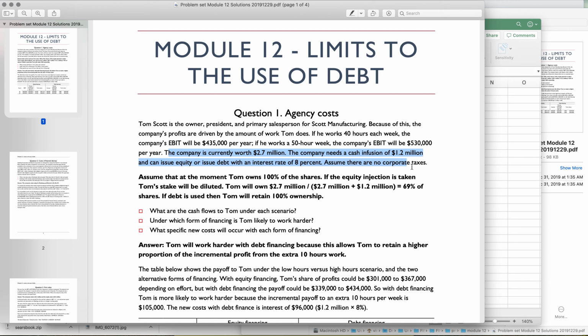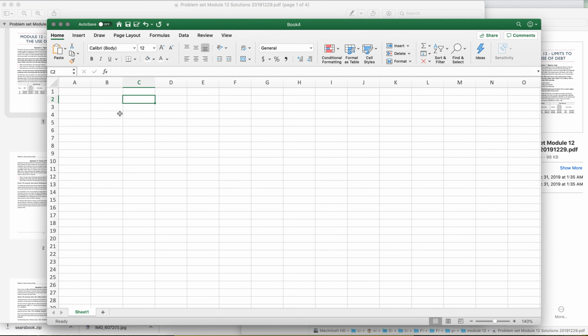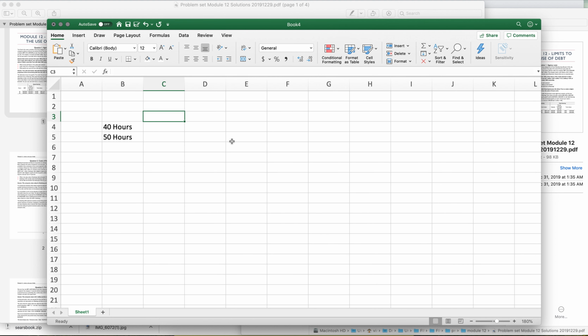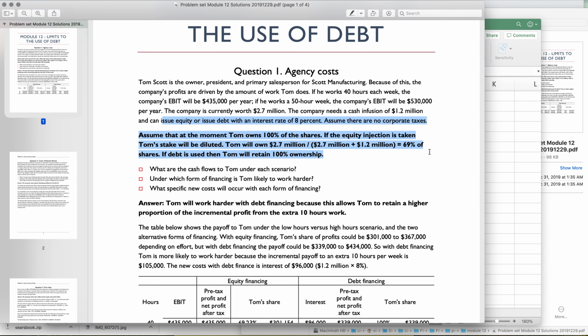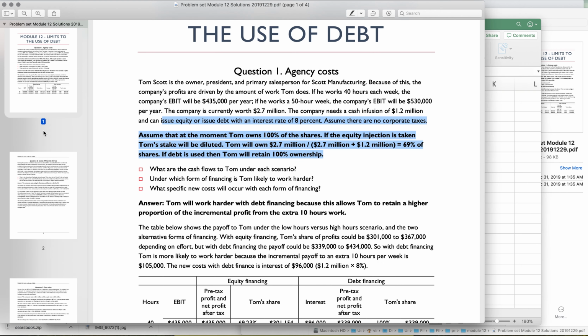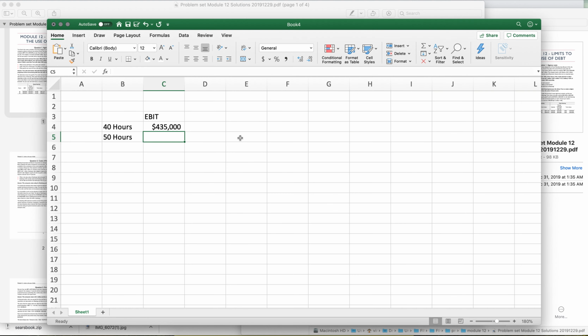The company is currently worth 2.7. It needs 1.2 million cash equity. The rate is going to be 8% no matter what. Assume no corporate taxes. So he has two options. Let me do the setup first. Zoom in. If he works 40 hours, the EBIT is 435,000. If he works 50 hours, it is 530,000.